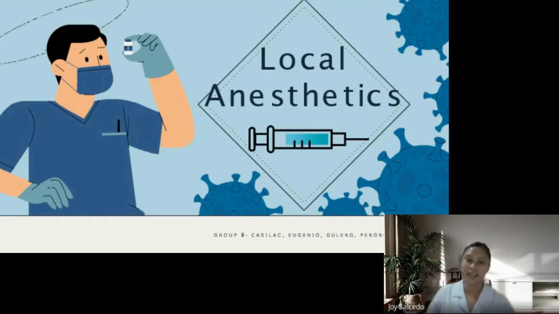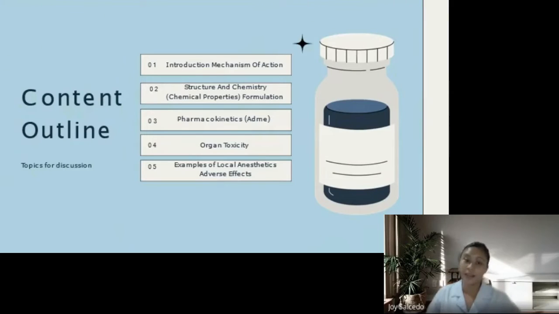Our topic for today is about local anesthetics. This discussion contains 5 parts. First is the introduction, mechanism of action, structure and chemistry formulation, pharmacokinetics, organ toxicity, examples of local anesthetics, adverse effects.